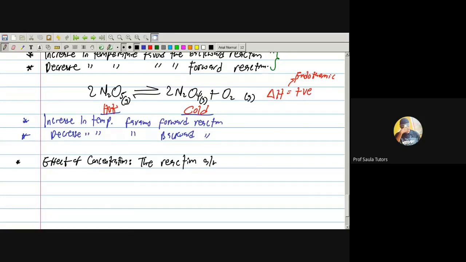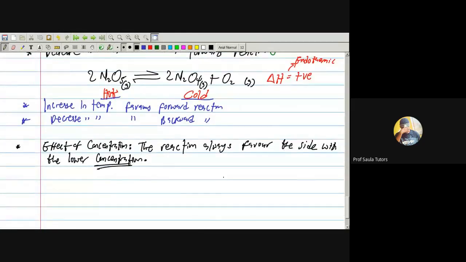The reaction always favors the side with the lower concentration. If you can grasp just this small thing, you are good to go. The reaction always favors the side with the lower concentration.